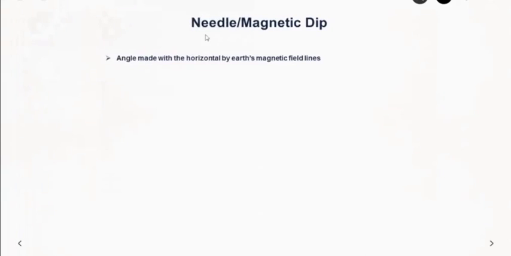Then we also have something called needle or magnetic dip. That is the angle made with the horizontal by Earth's magnetic field lines. So you have Earth's magnetic field lines, and how much angle that makes with the horizontal at any given point is known as needle or magnetic dip. So when you have a freely suspended needle, how much angle it makes with the horizontal will give you this needle or magnetic dip. It is 0 degree at the equator, and when it goes towards the poles, it's about 90 degree.